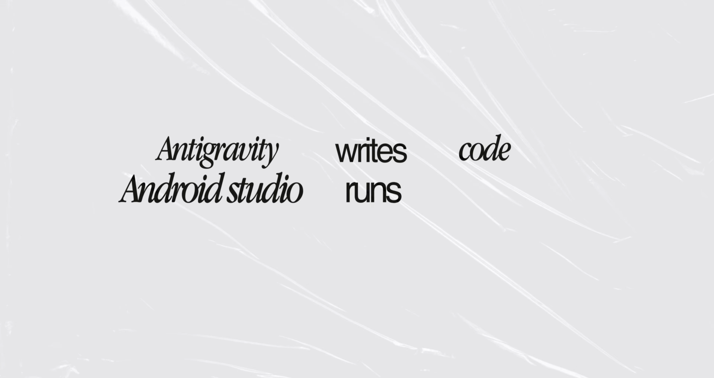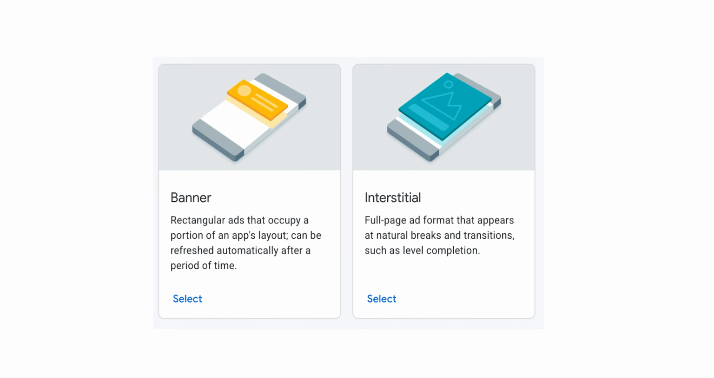So basically, Antigravity writes code and Android Studio runs it. Stage 4, monetization. Now we make money. For this, create an AdSense account. It is completely free. You'll see 2 main ads here, interstitial and banner ads.